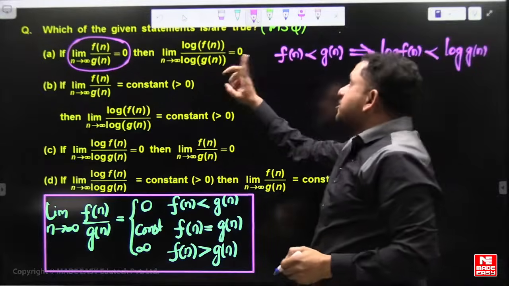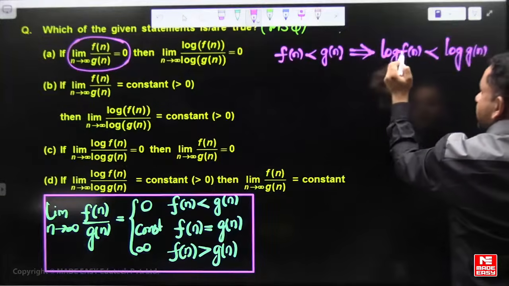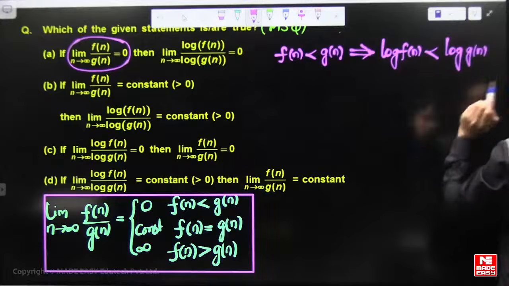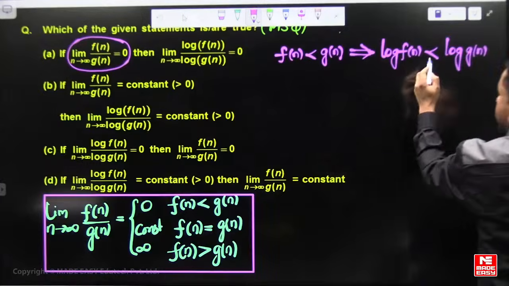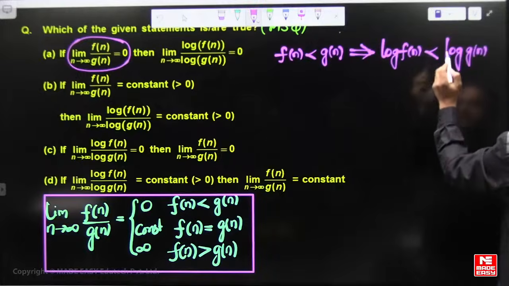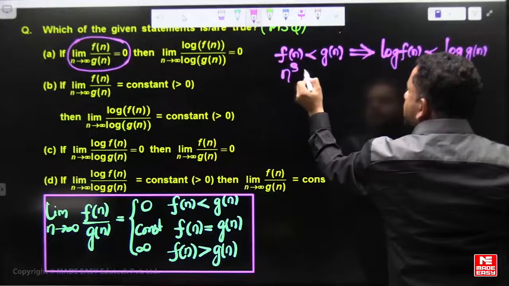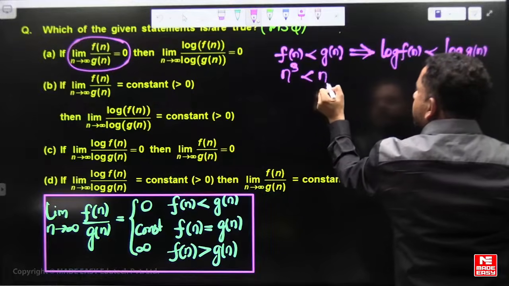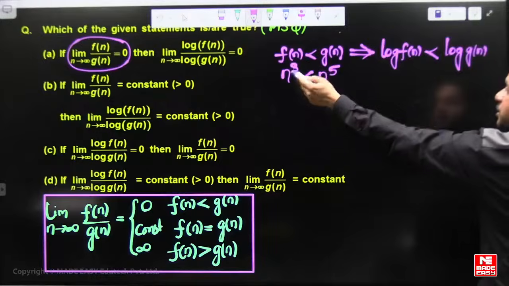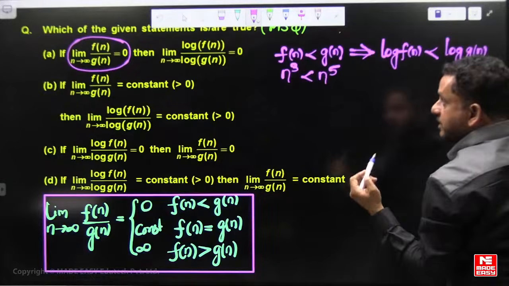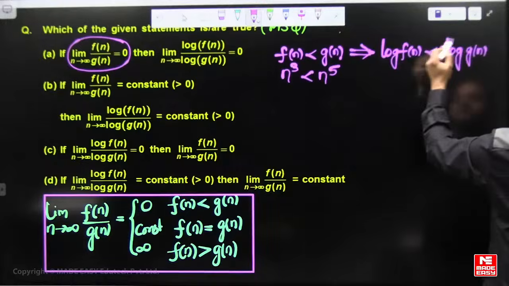Here f of n is asymptotically less than g of n, but log f of n may not be less than log g of n, it may become equal also. For example, n cube is less than n power 5, but log f of n is 3 log n and log g of n is 5 log n, which are asymptotically equal.